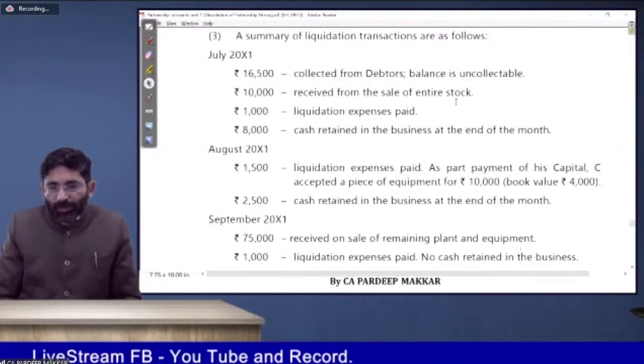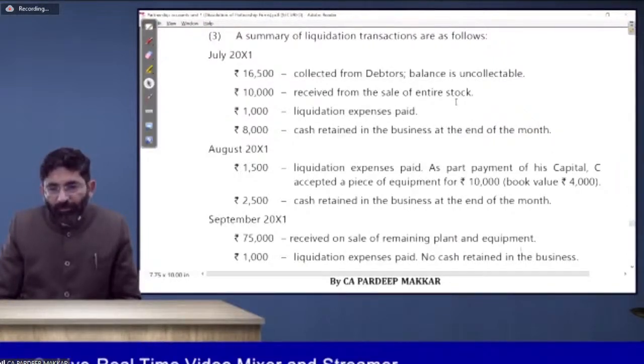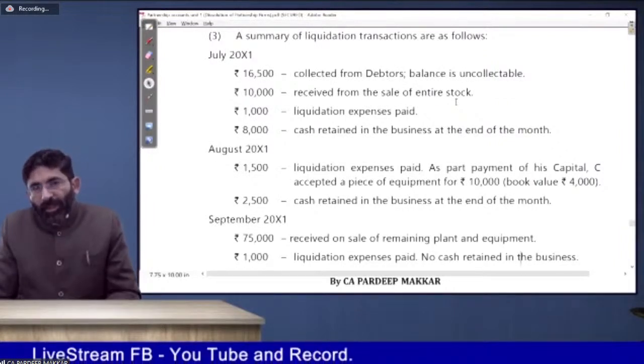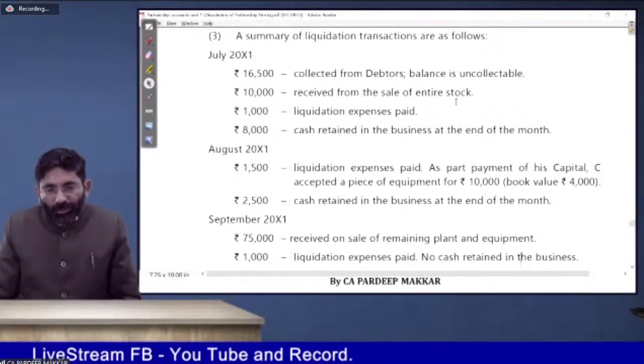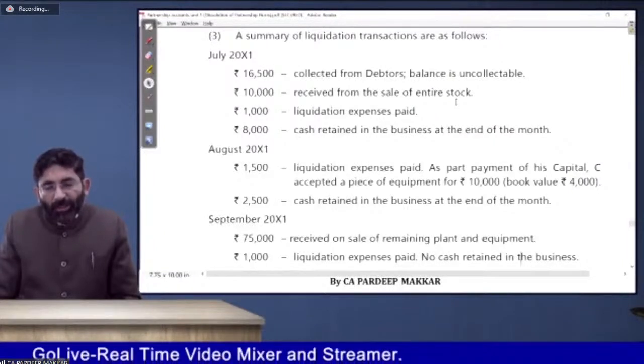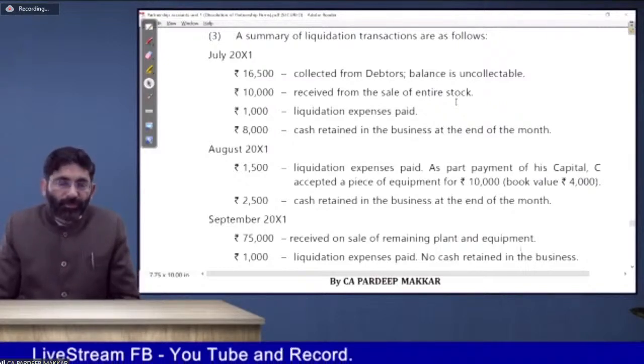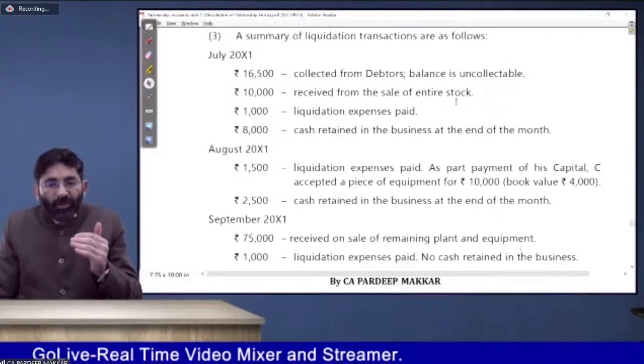In August also, liquidation expenses are paid as part payment of his capital. C accepted a piece of equipment, so this will be reduced from C's capital account. Good question. Cash retained at the end of the month is 25. So whatever is the opening cash, that is 8,000 rupees with you, we have to add whatever amount comes to us.